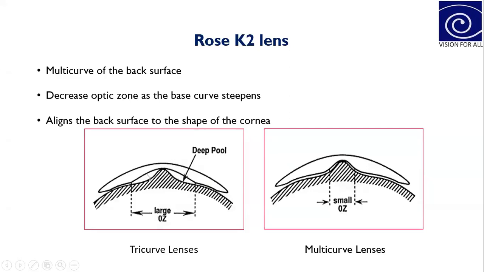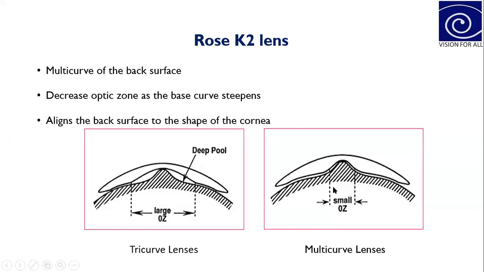Okay, so because of that, there will sometimes be chances of corneal hypoxia in this peripheral area, because of this tighter fit in the periphery, and there will be chances of sometimes getting apical scarring in the center of the cornea also. So just to avoid these hypoxia conditions or apical scarring, if you go with the multi-curve lenses, that is Rose-K2 lens designs,